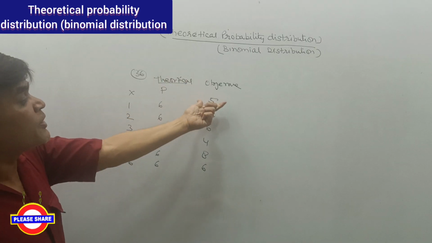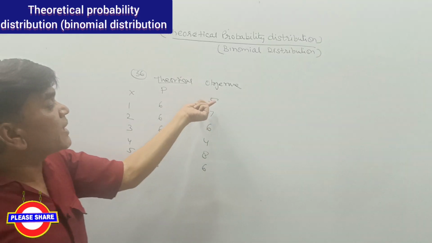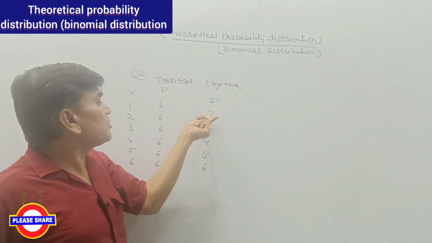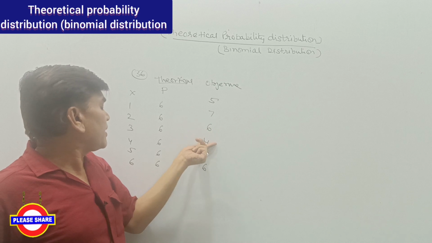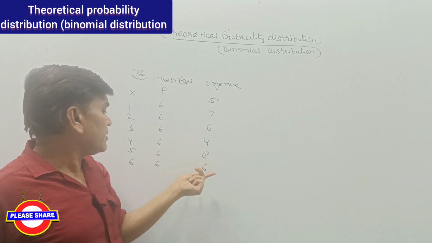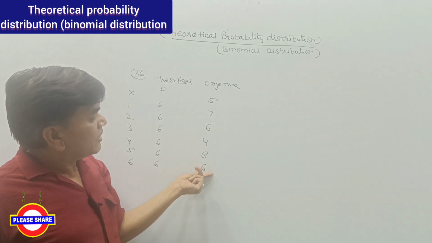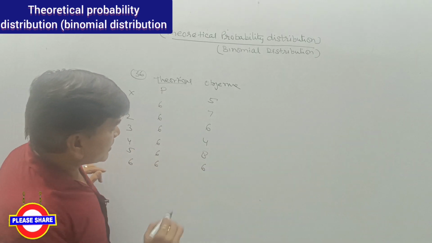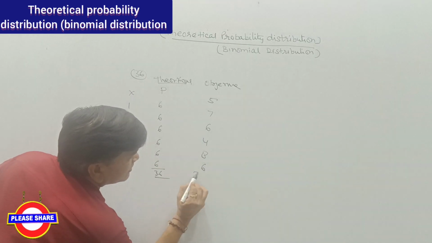But the observed frequency is 5 times 1, 7 times 2, 6 times 3, 4 times 4, 8 times 5, 6 times 6. So that is also 36.